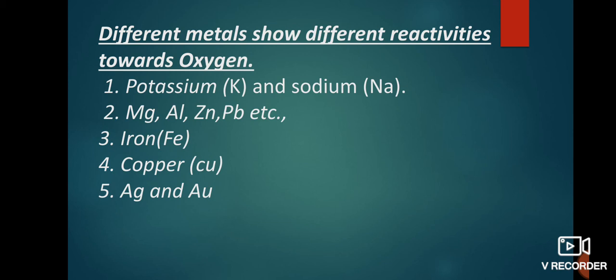You just learnt about this in the first chapter itself. Next is, iron metal does not burn on heating, but iron filings burn vigorously when sprinkled in the flame of the burner. It's clear, iron metal does not burn on heating because iron has a strong molecular force of attraction.